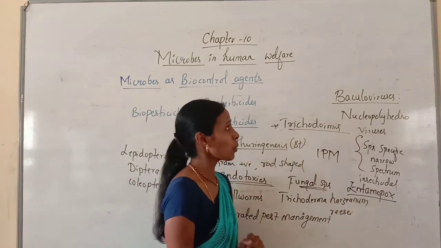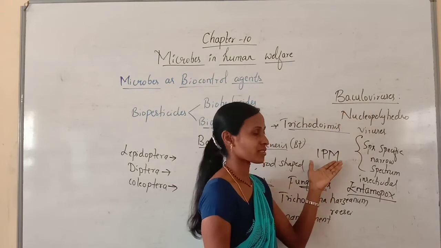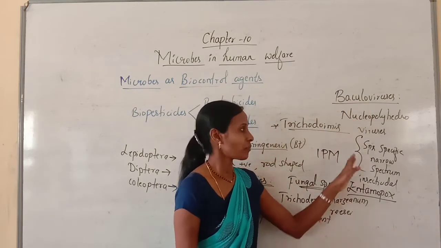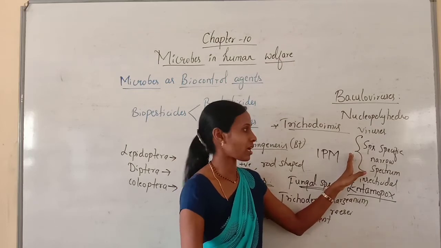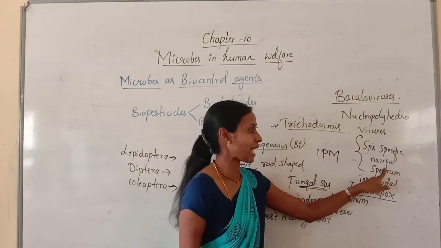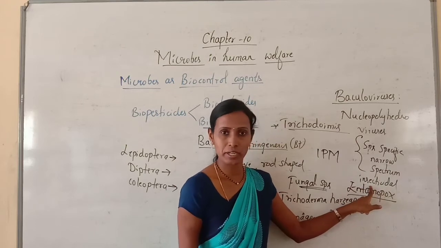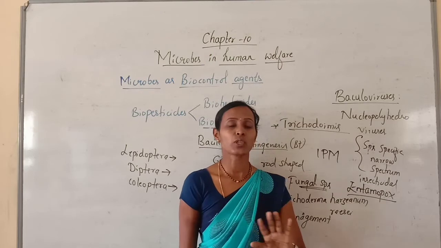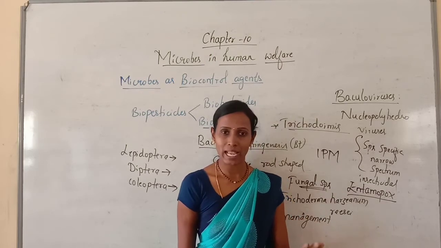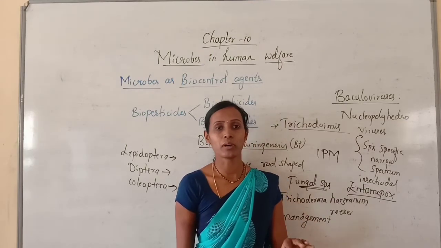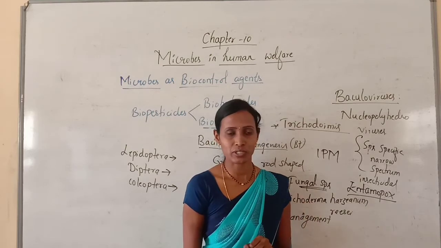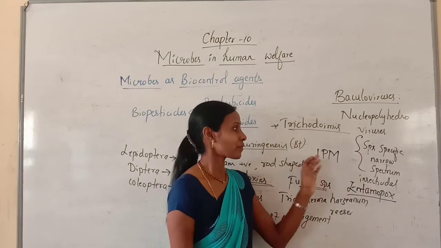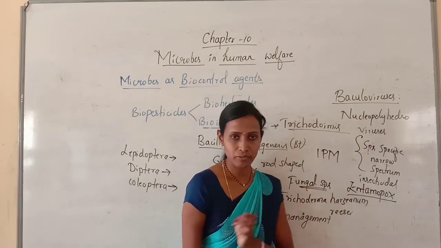Now we'll discuss what are the advantages of baculoviruses in integrated pest management. So the first advantage is that these are excellent organisms because they are species specific, narrow spectrum and have insecticidal property. That is one best advantage. And next advantage, there is no negative impact on plants, animals, mammals, birds and non-target insects. That is the second advantage. And the third advantage is that they are very beneficial.